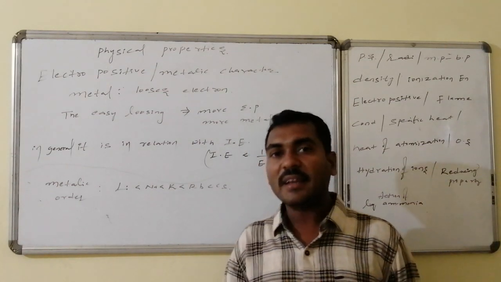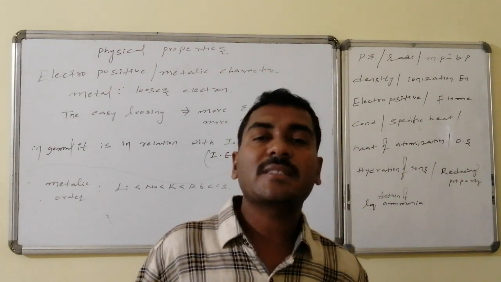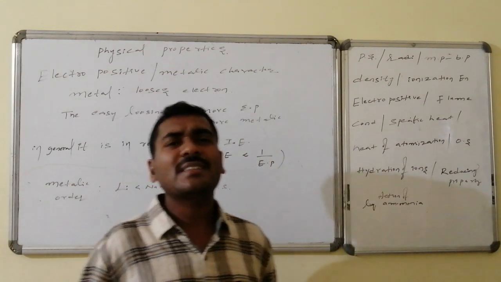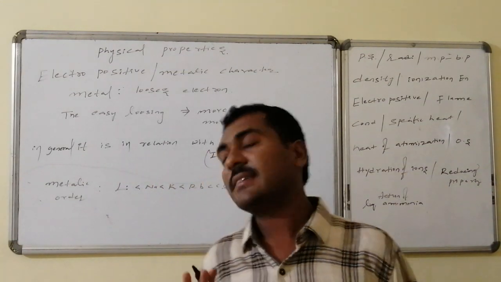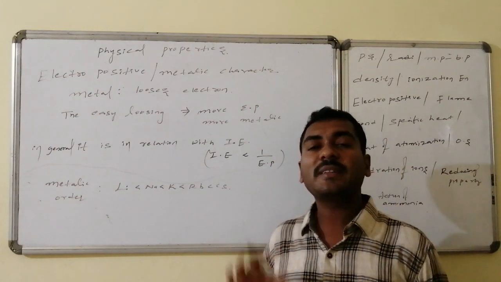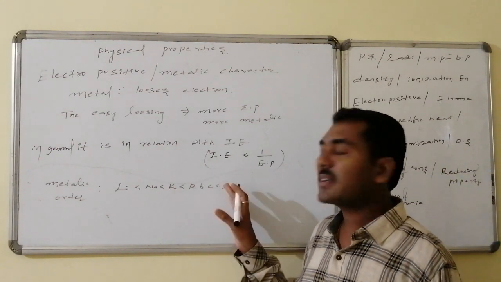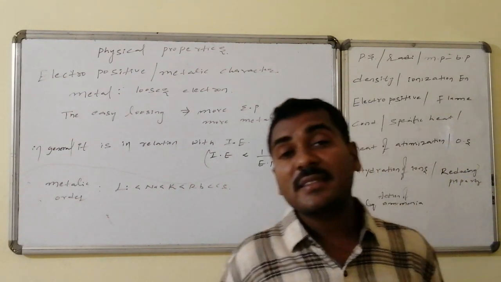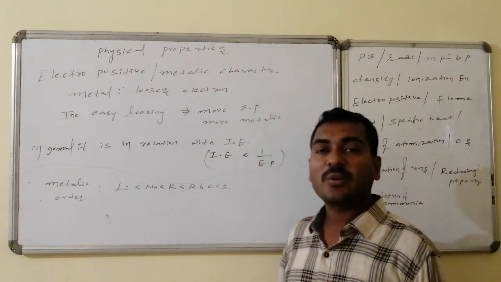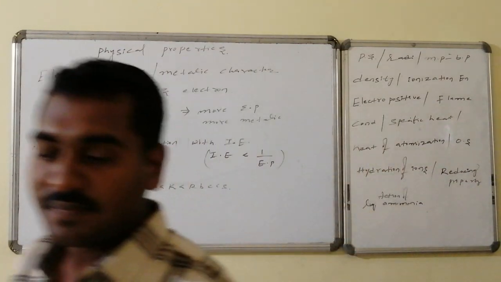This is in relation with ionization potential in such a way that ionization energy and electropositivity are inversely proportional to one another. More ionization energy, less electropositive. In the same way, compared to lithium, removal of electrons is easy from sodium, relatively easy from potassium, similarly most easy from cesium. Hence the electropositive, otherwise the metallic order, is lithium is lesser than sodium, is lesser than potassium, is lesser than rubidium, is lesser than cesium.